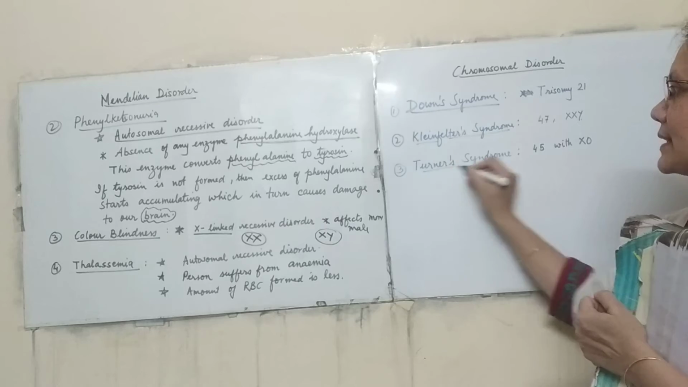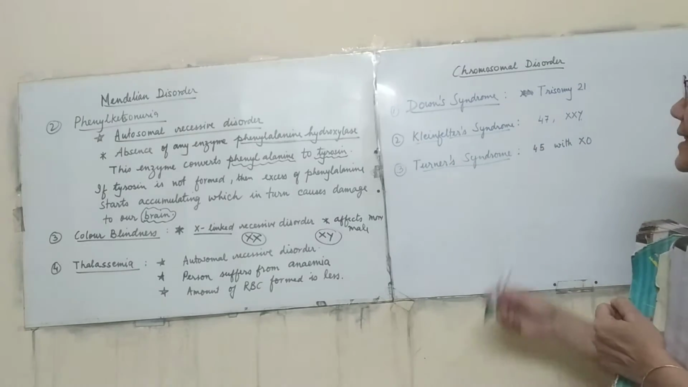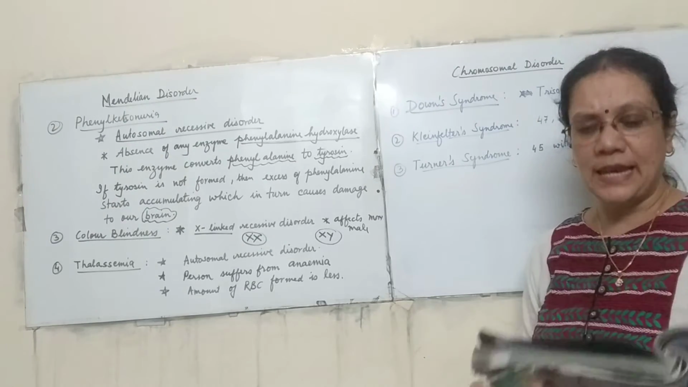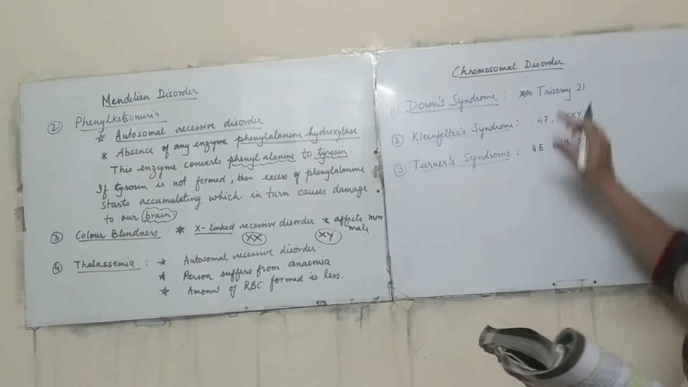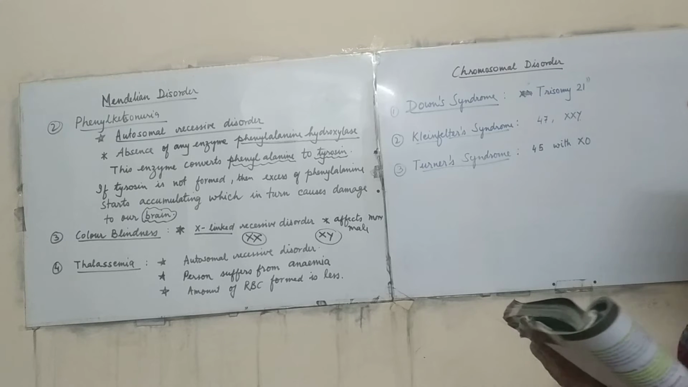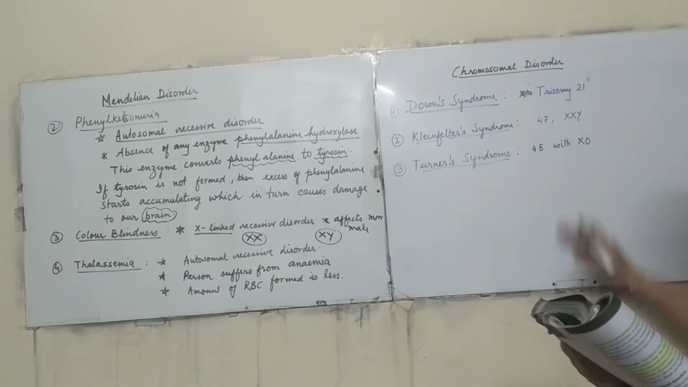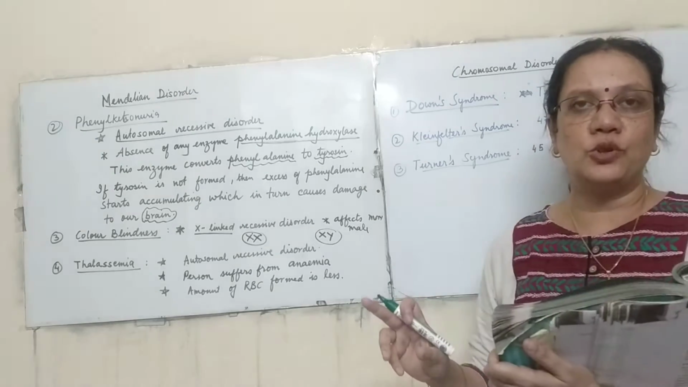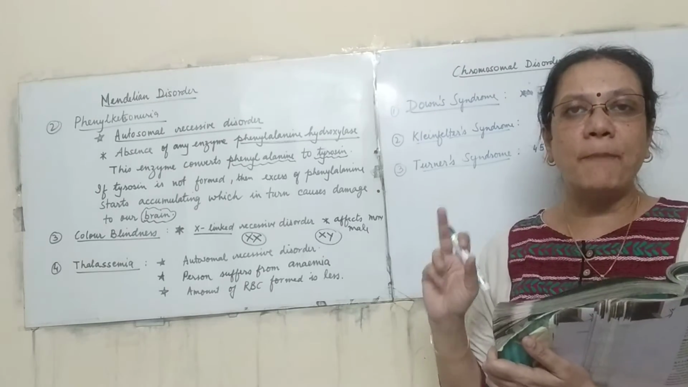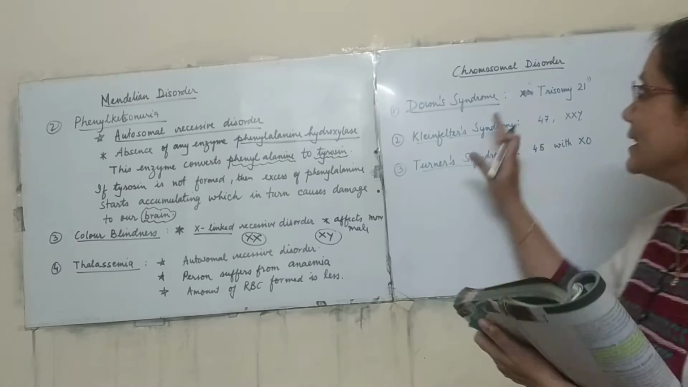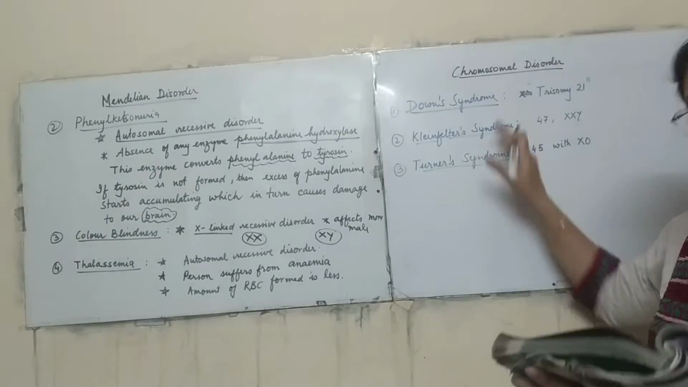In this we will discuss three types. One is Down syndrome. Down syndrome is seen in trisomy 21. It is also known as trisomy 21. So what is trisomy 21? That means for the 21st chromosome, instead of having a pair of chromosomes, there are 3 chromosomes. So that is why this is known as trisomy 21.